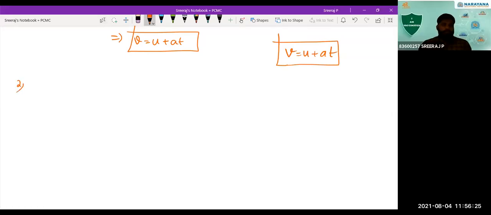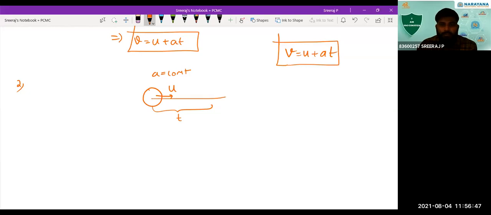The second equation we are going to derive now. Let's see how we can derive it. The same case we are considering: a body with an initial velocity u, which is uniformly accelerated, a is equal to a constant value. Now we consider it is being accelerated for a time t. We are assuming that it goes through a displacement of s, and its velocity becomes v. So here we are going to consider the average velocity.